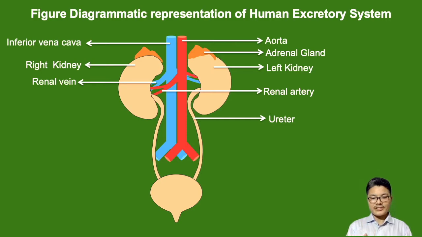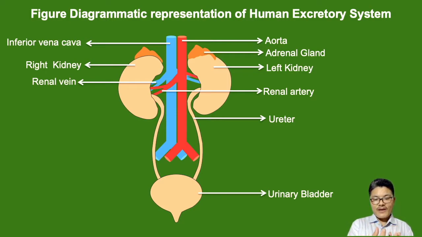Kidneys are also connected with two tiny tubes which are known as ureters, and the ureter passes urine out of the kidney to the urinary bladder. The urinary bladder is a chamber, or an organ, in which urine is stored temporarily. The urinary bladder removes, or takes out, urine through the urethra.